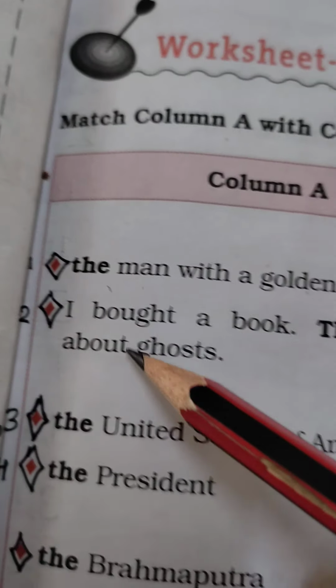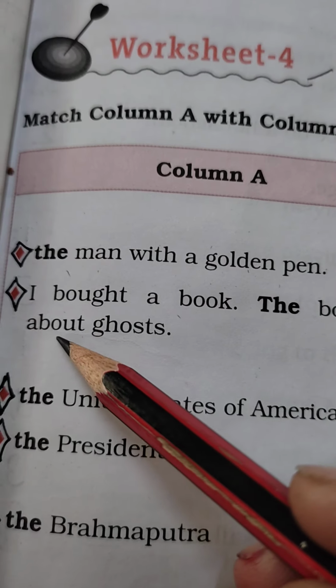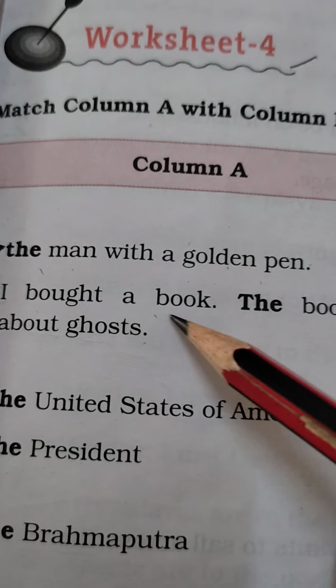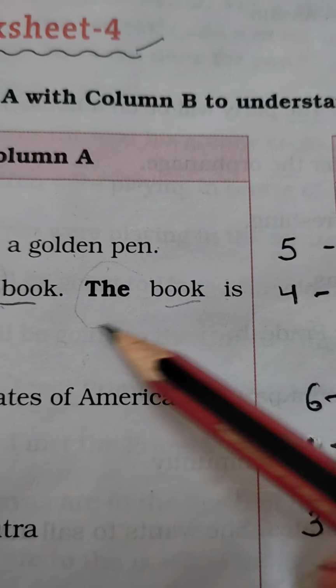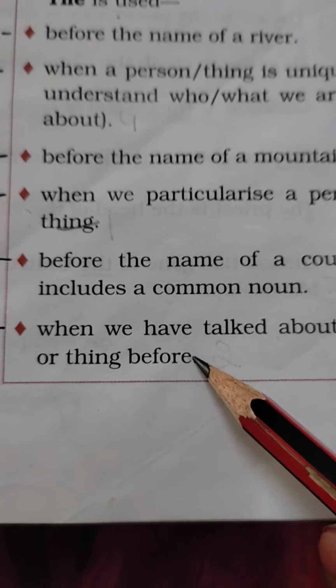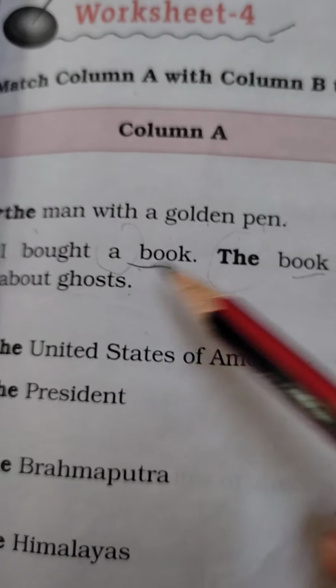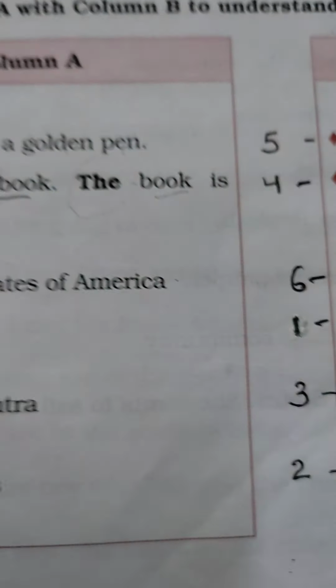Next is, I bought a book. The book is about ghosts. Now again here with book we have used a. Next, with book we have used the. This is when we have talked about a person or thing before, there we will use the. Clear? Whenever we have talked about a person or a thing before, there we will use the.